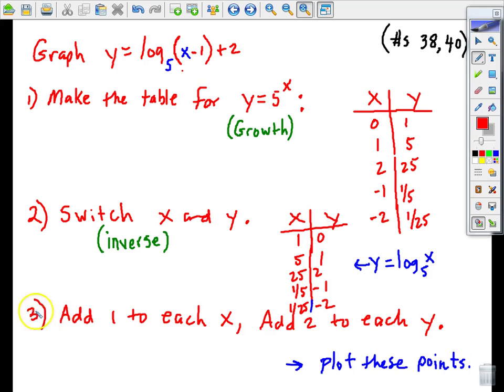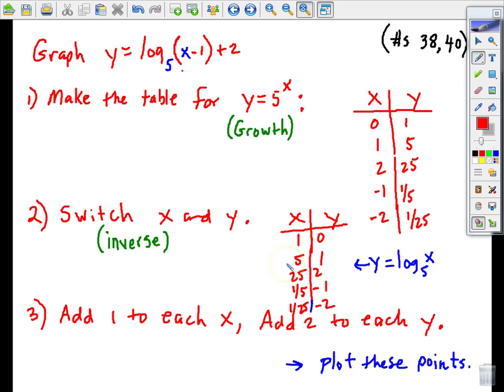Okay. Now my final step is going to help us account for the translation. So you guys said earlier that we're going to shift right 1. So how do I show a shift of right 1 in this table? Add 1 to the x's.